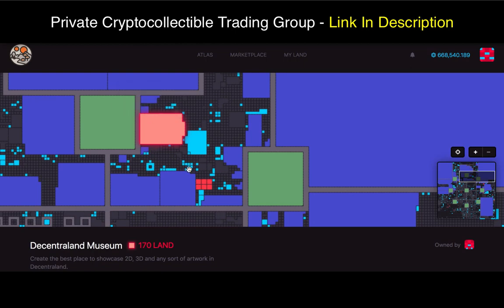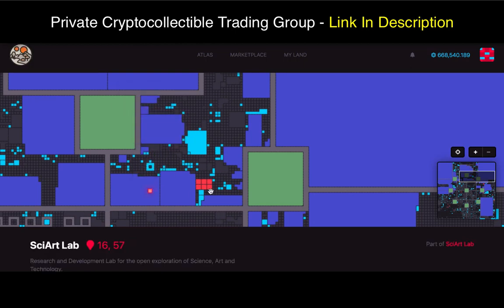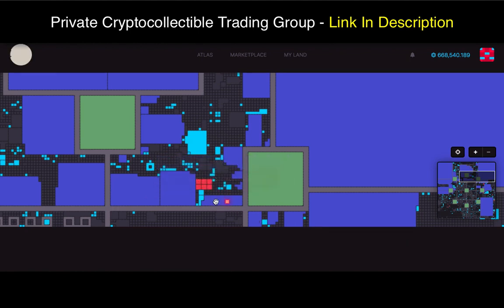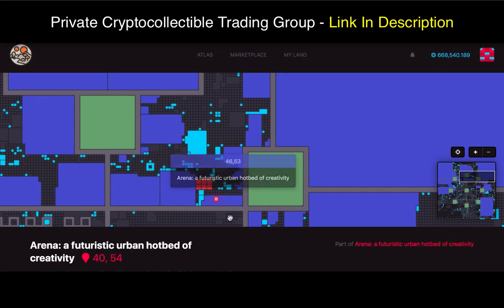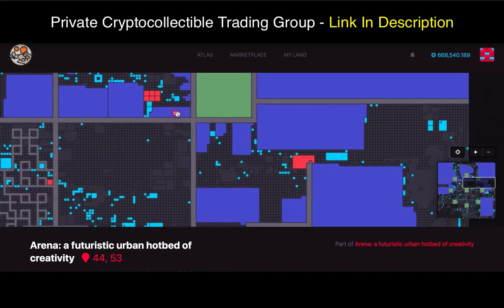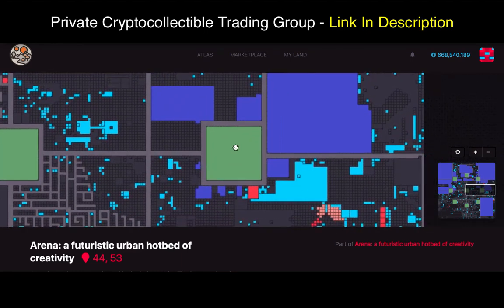Now, if you click on a district that is going to be dissolved, even though Art Lab kind of looks like this, it's not, because it's going ahead, so it's a bit of a weird case. But let's look at some other ones. So for example, Arena seems like they're not going ahead, and because they're on the list and they're not going ahead, you can see that the lands are all individual. So I'm not exactly sure why. Maybe they've already gone ahead and done that so that they're going to later auction off these lands.